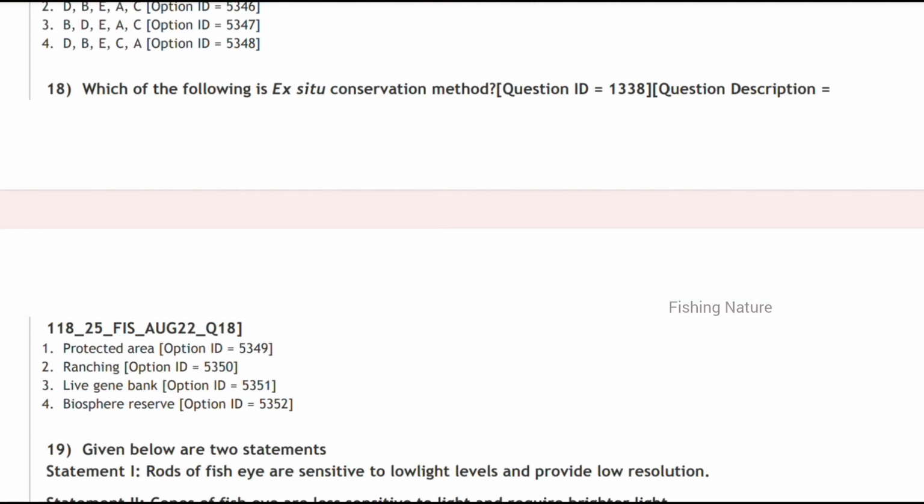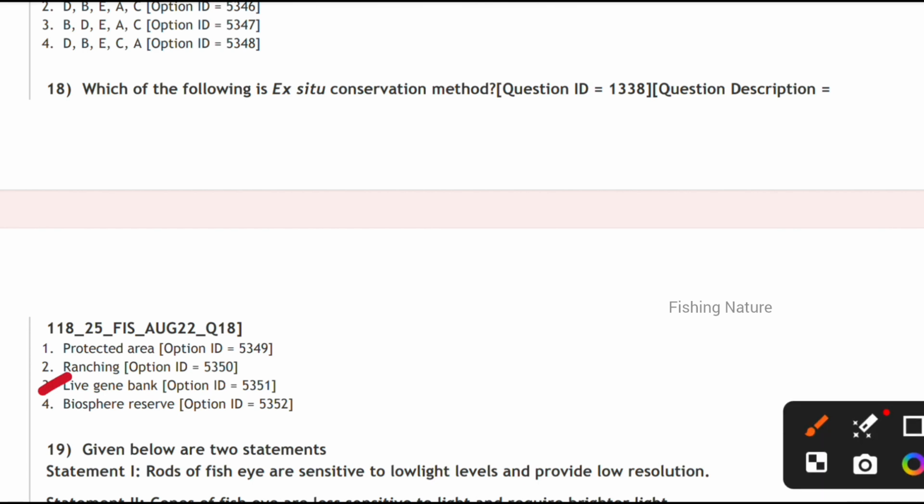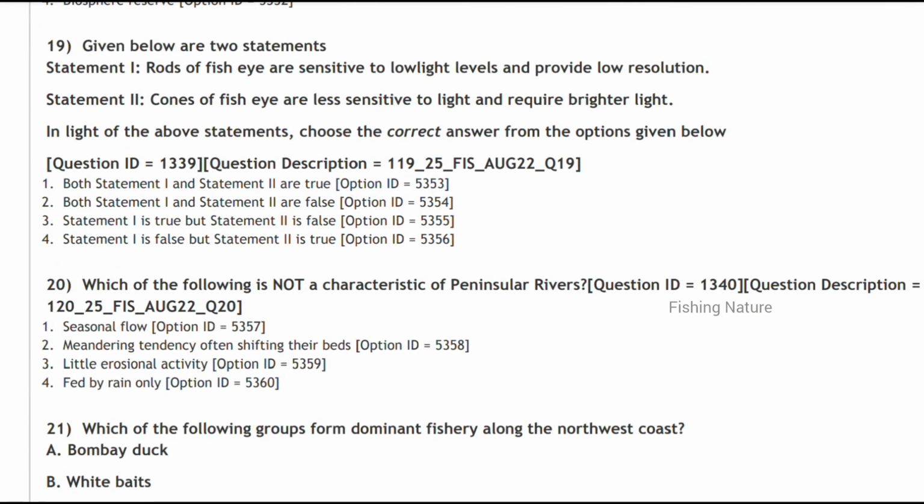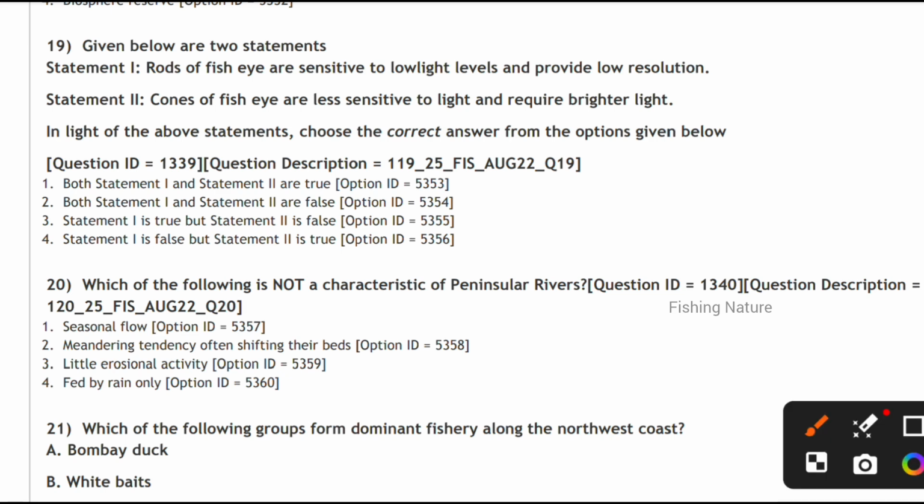Next, which of the following is the ex situ conservation method? They are asking. Ex situ occurs in the live gene bank. Next, given below are the two statements. Rods of fish eye are sensitive to low light levels and provide low resolution. Yes, it is correct. And cones of fish eyes are less sensitive and require bright light. So option A and B both are true.